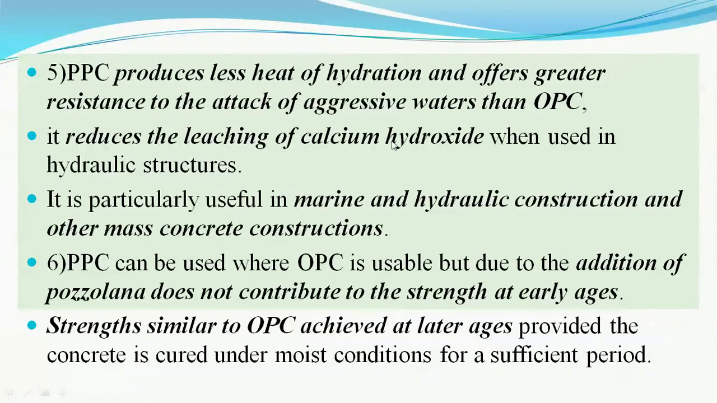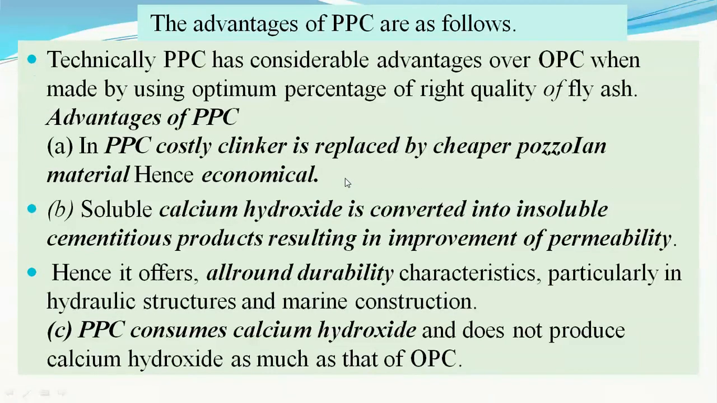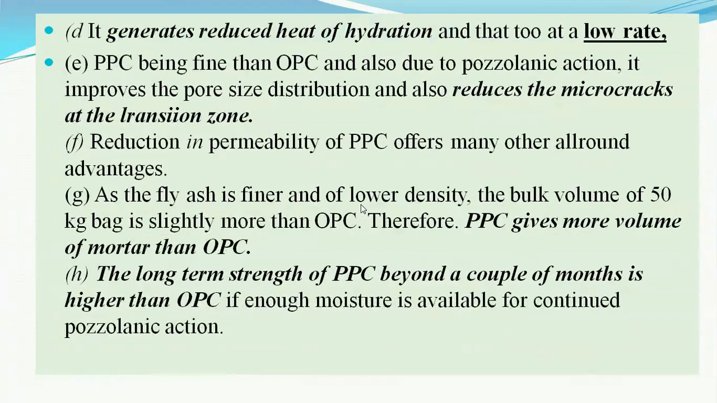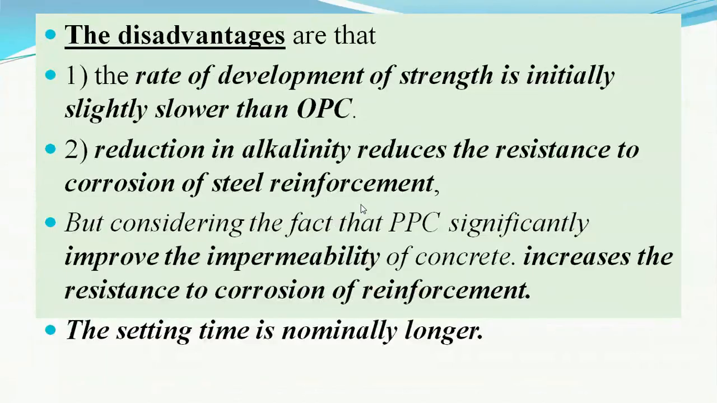It also reduces the leaching of the calcium hydroxide. That means it helps in increasing the soundness of the cement, that is the soundness of the concrete. So these are the advantages of the PPC. It also reduces the cost of the cement because 35% of the cement is being replaced with the help of the pozzolanic fly ash, which is available freely. These are the numerous advantages of the Portland Pozzolana cement, and definitely the advantages of the concrete prepared using PPC.